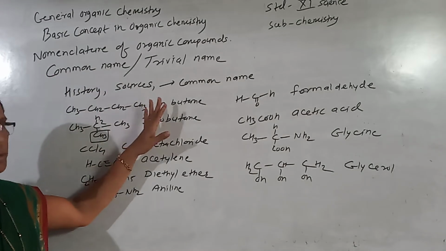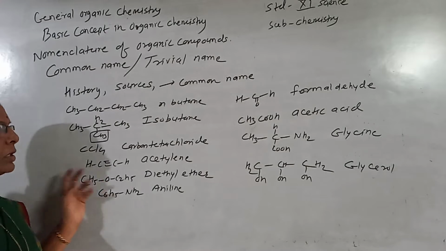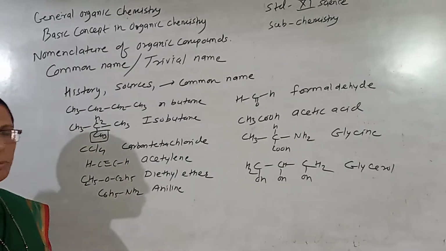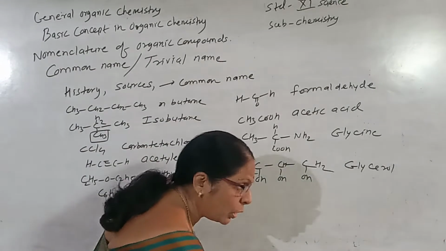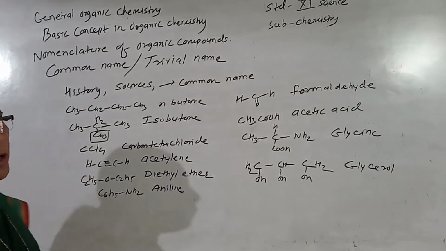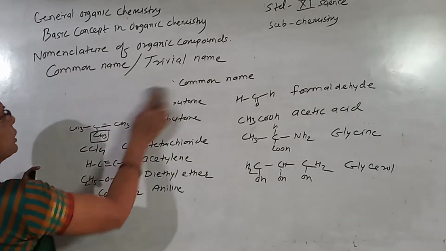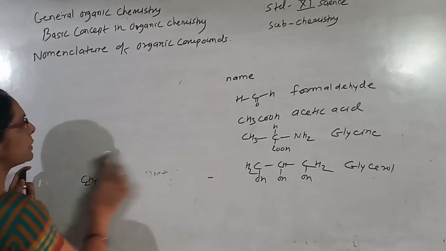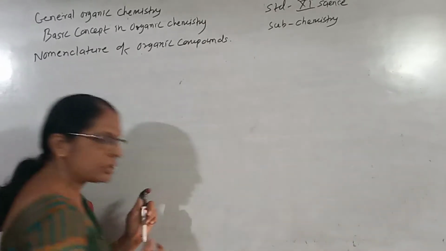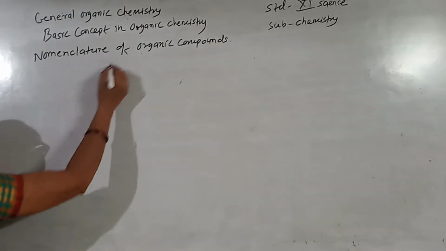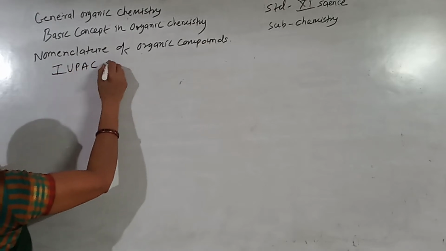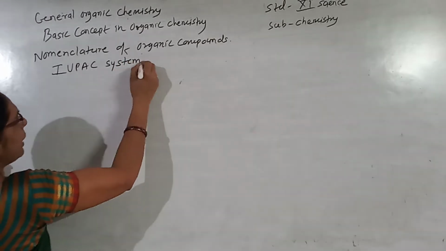So in this way, from various sources, the names are given, and these names are called common names or trivial names. But considering all these compounds, there are various complications, and therefore a new system was developed that gives a systematic nomenclature of organic compounds and can be accepted all over the world. That system is the IUPAC system or Geneva system, because it was developed in the city of Geneva. So what is the IUPAC system?